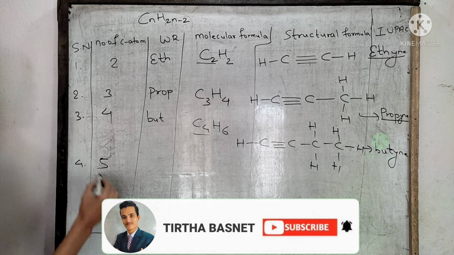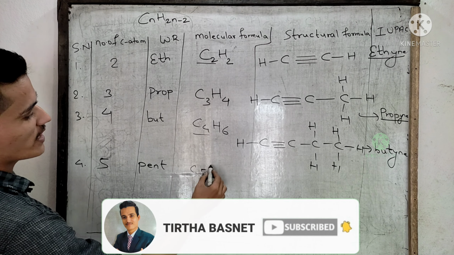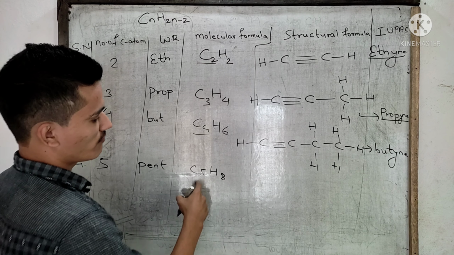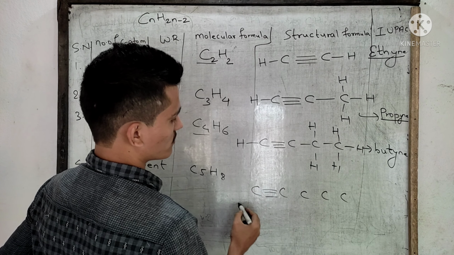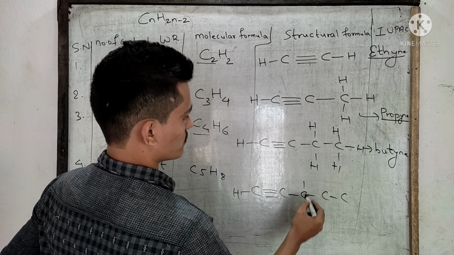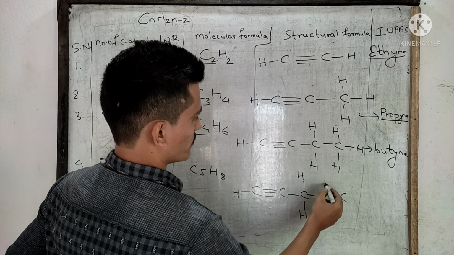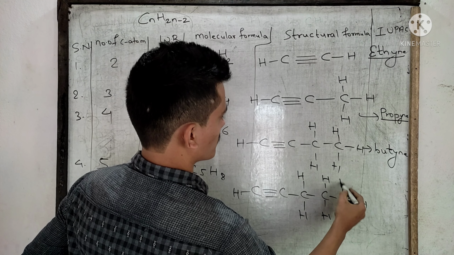Similarly, if the carbon number is 5, what will be the word? Pent. C5H8. 5 means 1, 2, 3, 4, 5. You can draw this, I think you have already understood. You can draw the triple bond here.